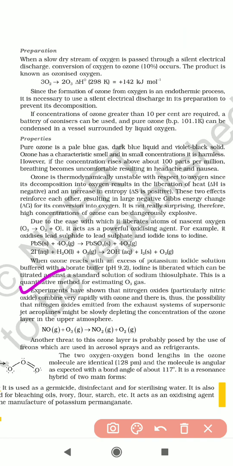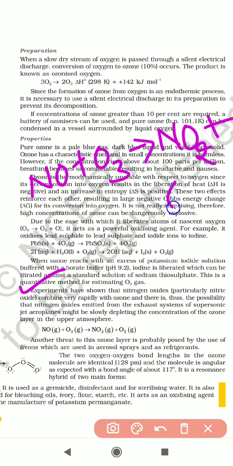So nitrogen oxides will react with the ozone layer. Because of jet aeroplanes, nitric oxide will be formed. This nitric oxide reacts with ozone to form nitrogen dioxide, plus oxygen gas will be produced.